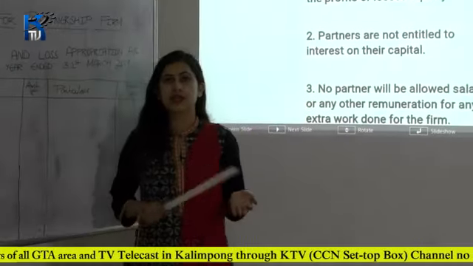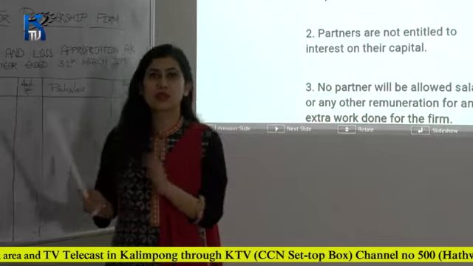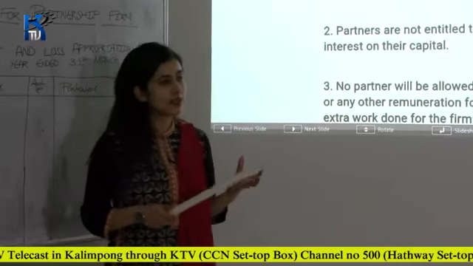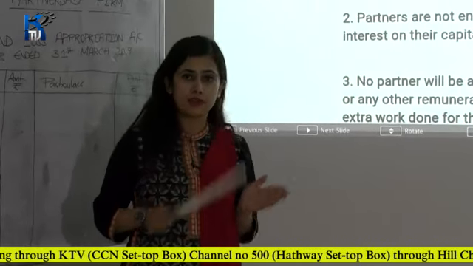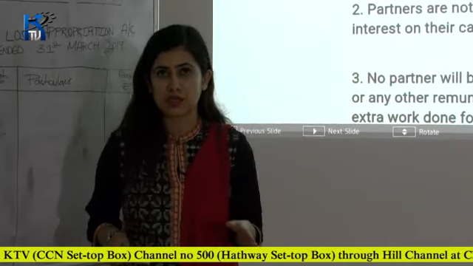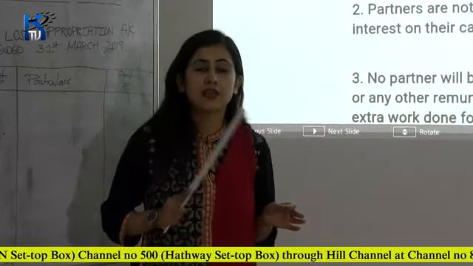So in a country like India, partnership deed is not compulsory. You can either have a verbal agreement or you can have a written agreement. It is not compulsory to have a written agreement or a partnership deed in India. So for that reason, there are some rules.